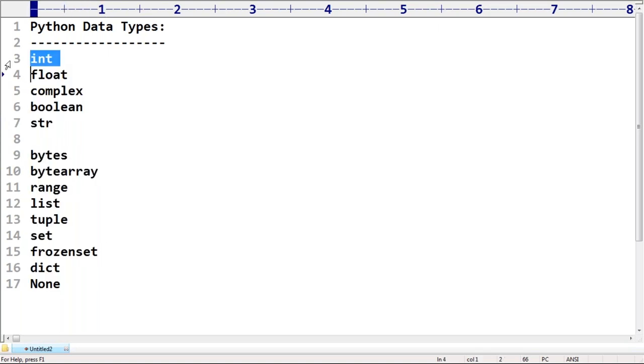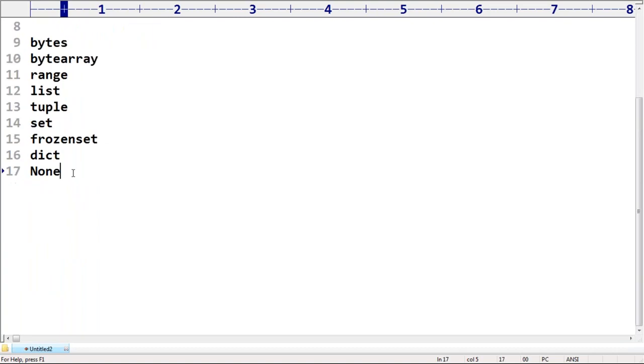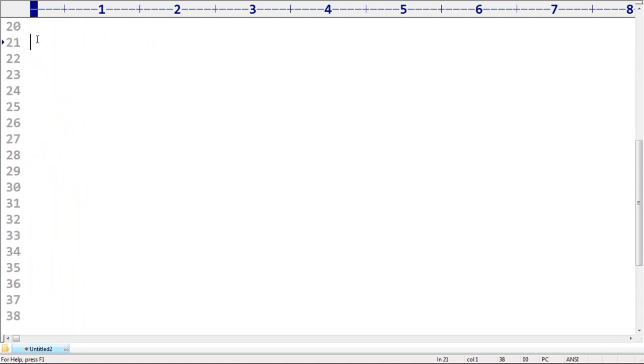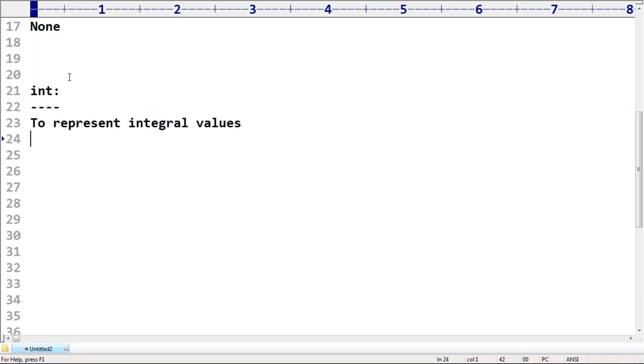Next, we had a discussion about these data types one by one, right? First we covered the int data type. What is the purpose of the int data type? Remember that. The main purpose of the int data type is to represent integral values. What is the meaning of integral values? Whole numbers without any decimal point are by default considered integral values.